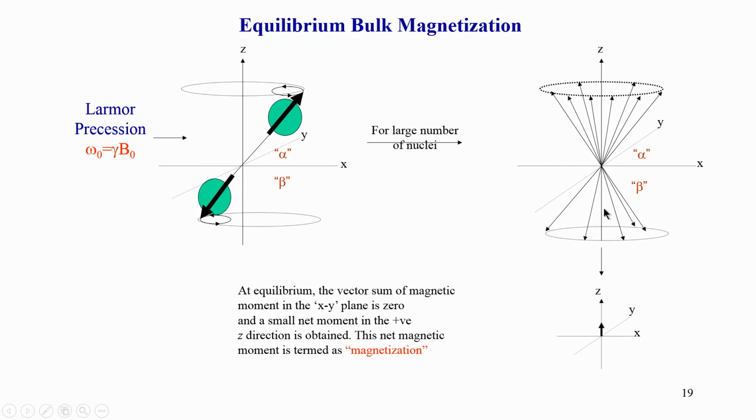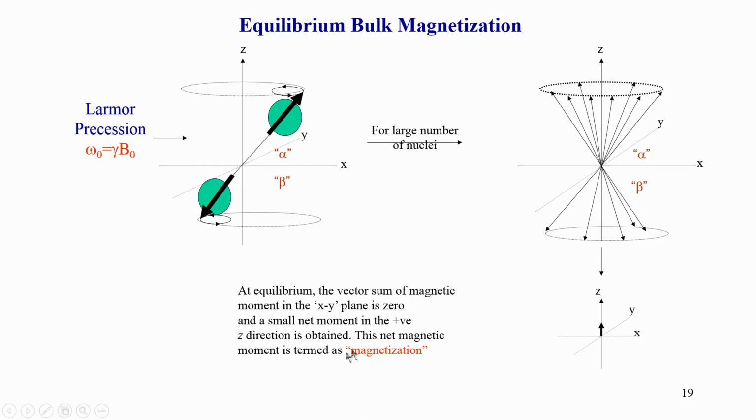Even though the difference is very small, it is surely not 0. So, if I cancel the z component of the alpha spins with the minus z of the beta, there will still be a finite, non-zero plus z component remaining, because the number of molecules in the alpha state is higher than in the beta state at equilibrium at room temperature.